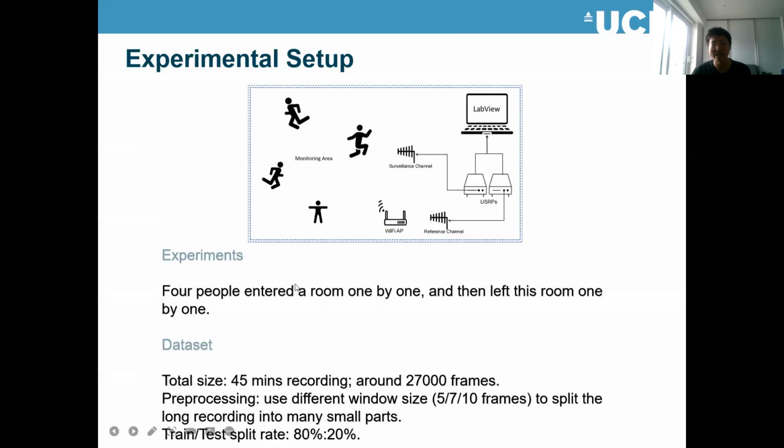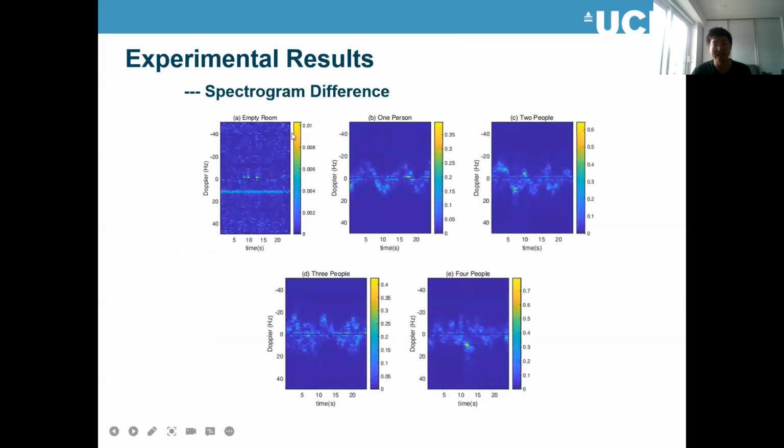So we design experiments. We have 4 people in the previous data set, but the latest data set has 6 people, and we can still get very good results. In the previous data set, the 4 people entered this room one by one, and then left the room one by one, and we collected some data. If we visualize the spectrum, this is an empty room.